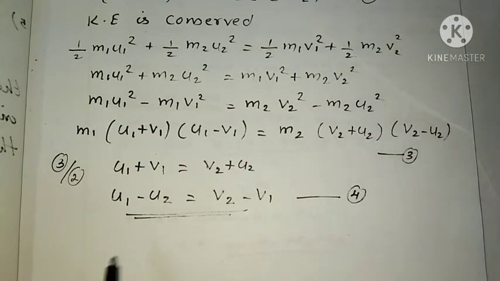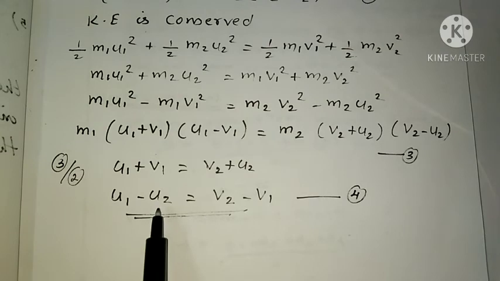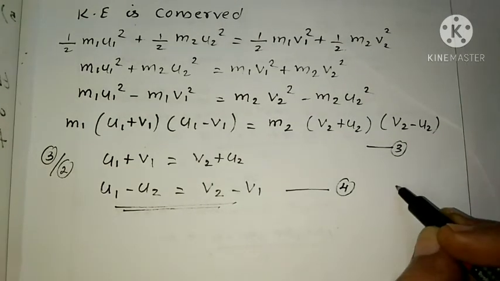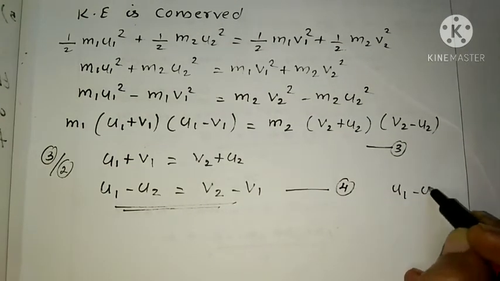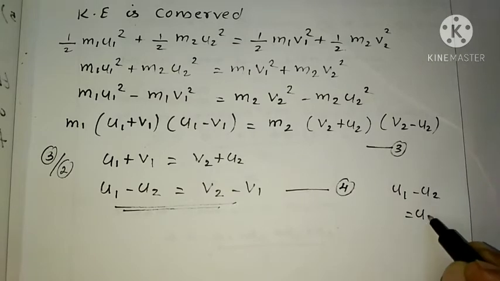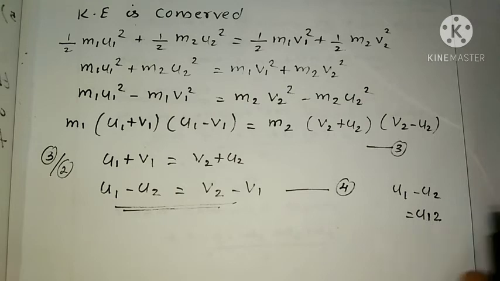So this equation represents u1 minus u2. We can write u1 minus u2 equal to u12. So this u12, u suffix 12, represents the velocity of 1 with respect to 2. That is this one, velocity of 1 with respect to 2. So this is the relative velocity of 1 with respect to 2.